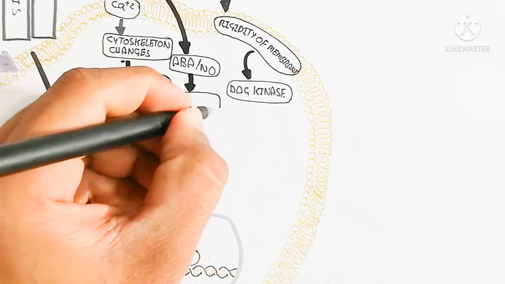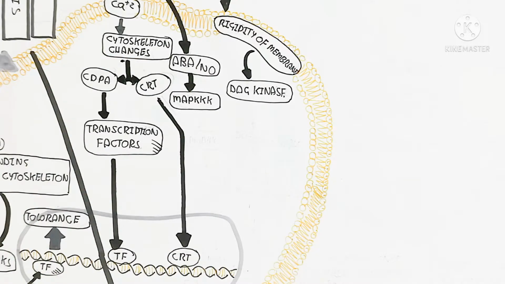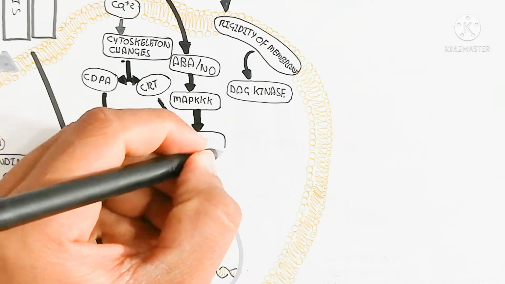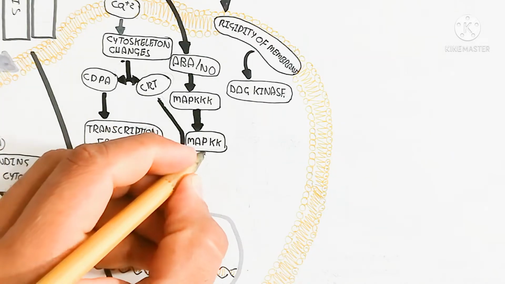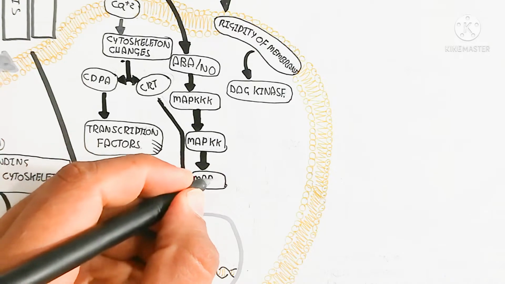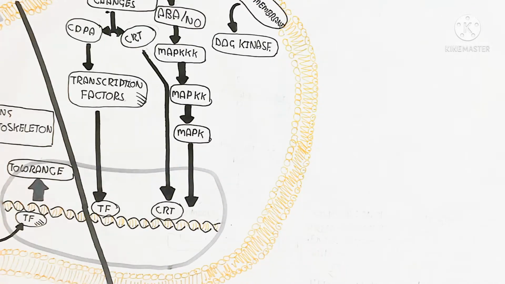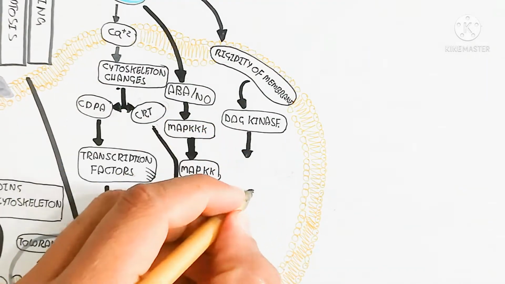And here ABA will trigger the MAP kinase pathway, a cascade of MAP kinases. This MAP kinase will bind with the DNA where the transcription factor and specific genes are present. In this way, the MAP kinase will trigger an increase in the proteins that are desirable during cold stress.